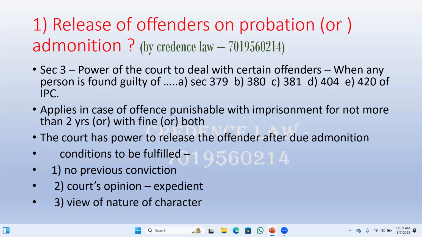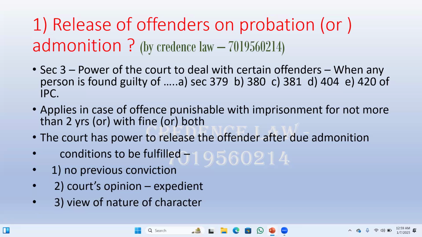If any person has committed any offense covered under these sections of the IPC, or where the punishment is up to 2 years, meaning less than 2 years, the maximum being 2 years, and it can be with fine or both, at that point of time a person can be released on probation, that is admonition, upon considering the following conditions. The court will consider the following conditions. Number one condition is that the person should not have any previous conviction; that is, a previous conviction should not be proved against him.